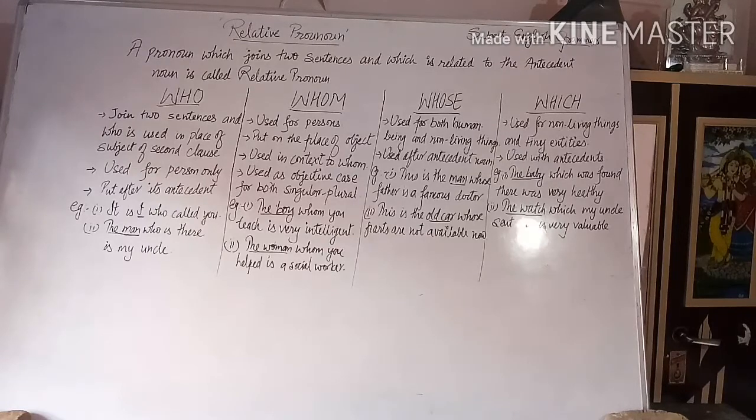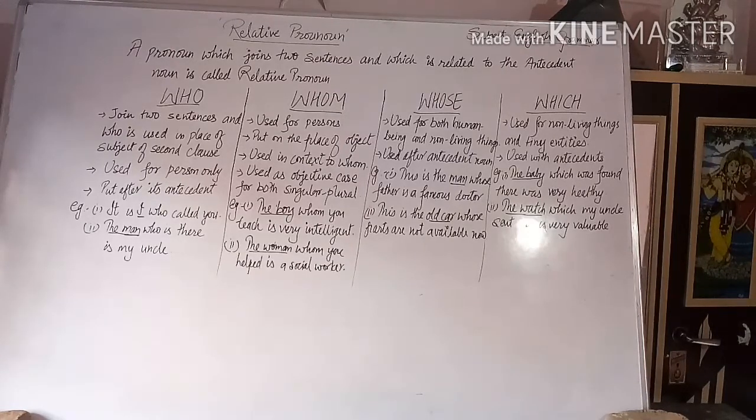So that means who is always the subject. That is the first thing. Second, it is used for persons only, human beings only, not for non-living things.